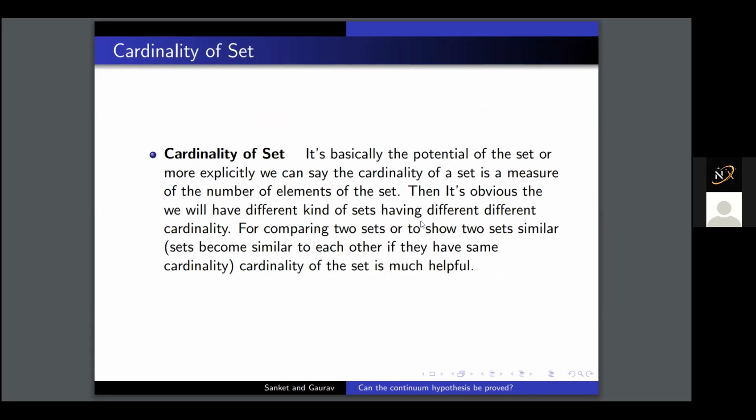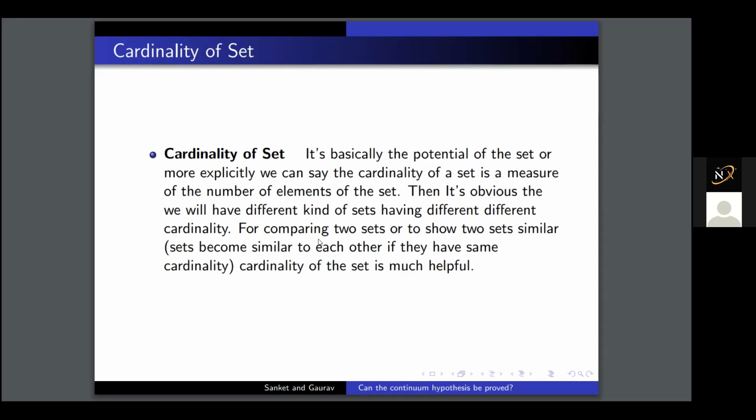So if I take the number of students in TYBSc, or third year BSc, in Fergusson College, and suppose there are 50 students in that class, then we say the cardinality of that set is 50. This is just the number of elements in the set, and we use the term cardinality for that. In the continuum hypothesis also, this term cardinality is used, so I am defining what it means and what properties it has.